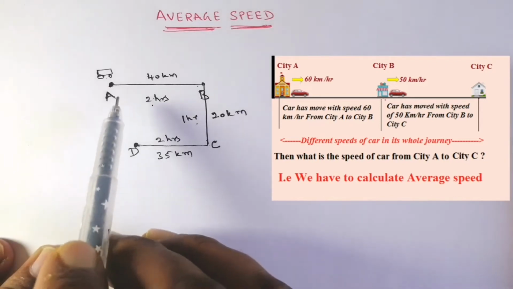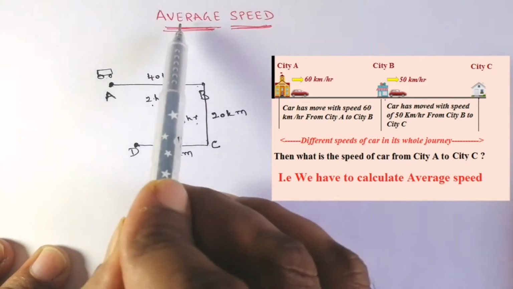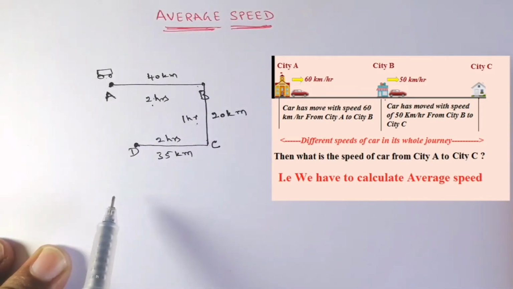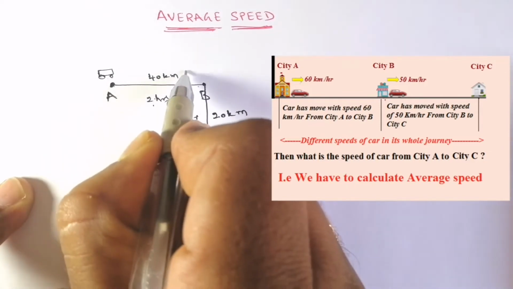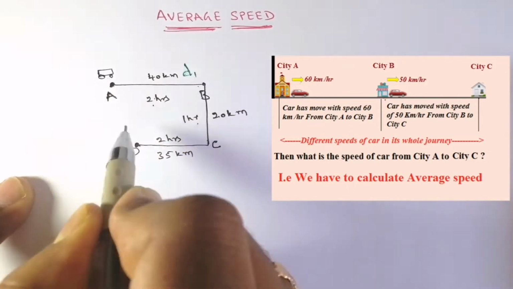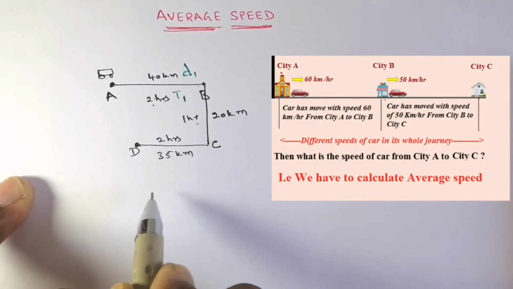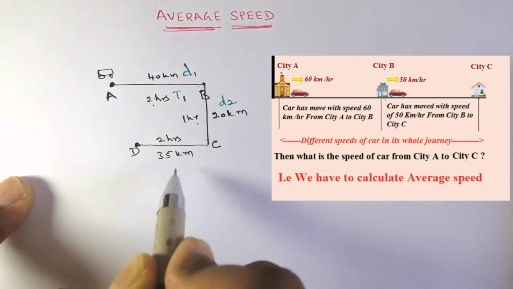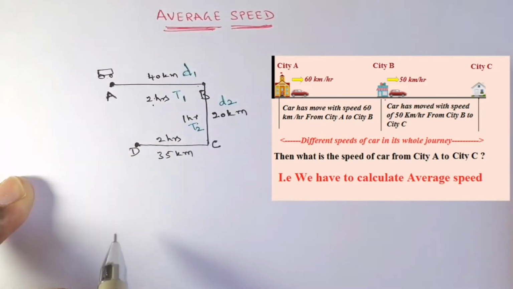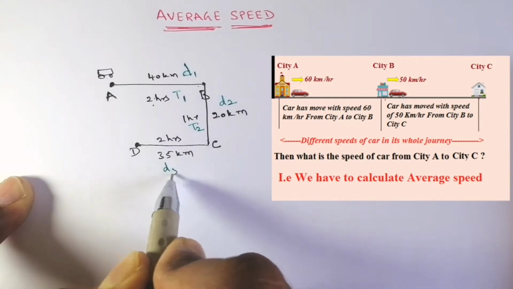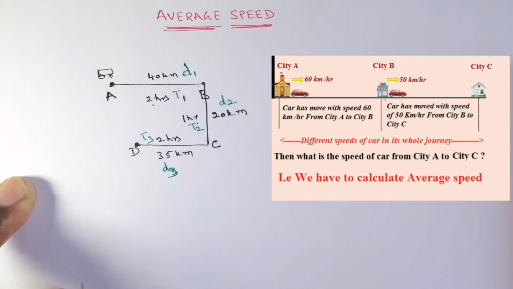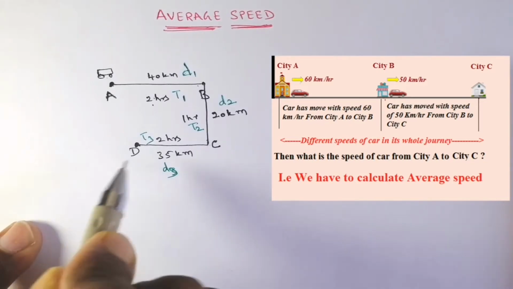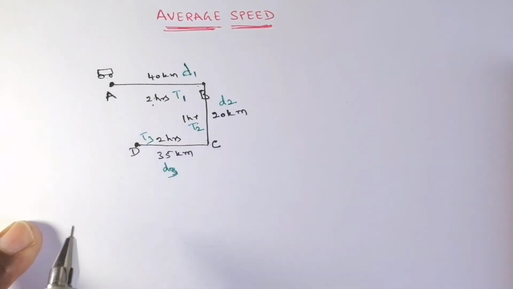By this formula we are going to find the average speed of the car. Suppose I name this distance D1 and the time T1, then D2 distance and T2 time, and D3 distance and T3 time. We have to calculate the speed of the car over the whole journey.